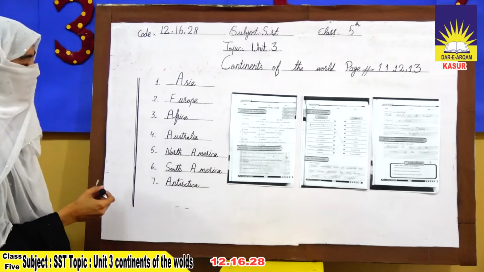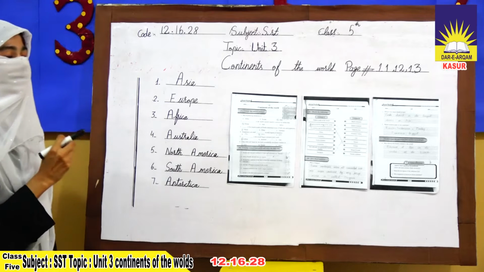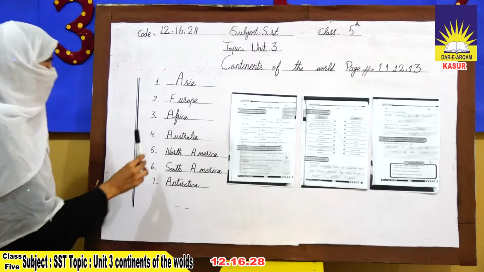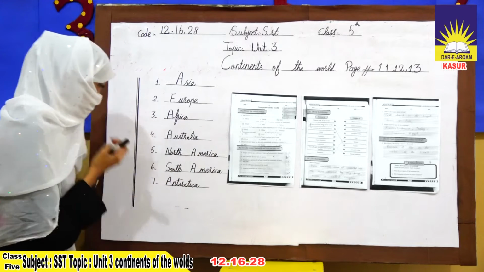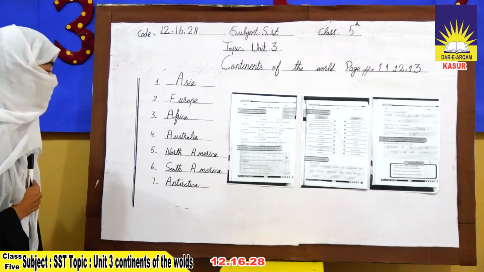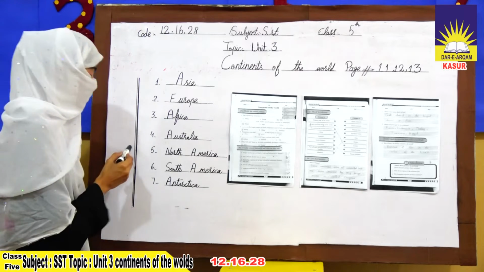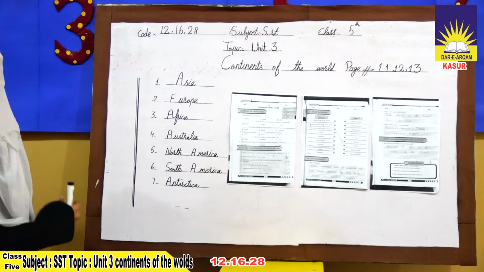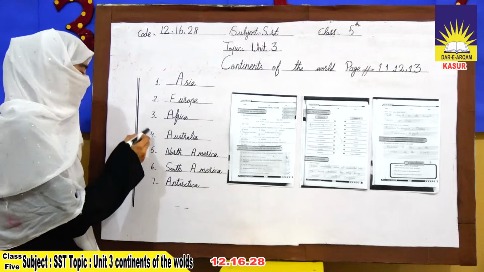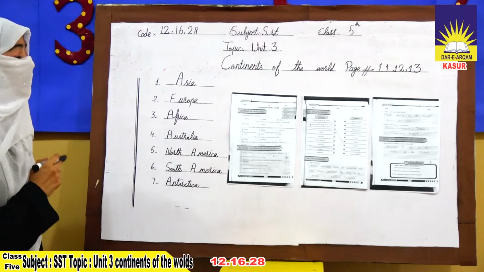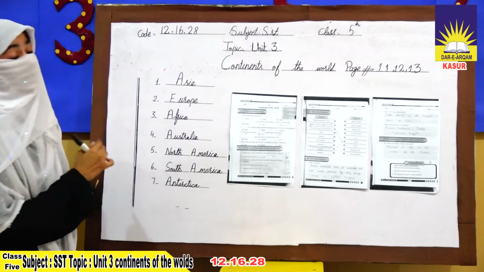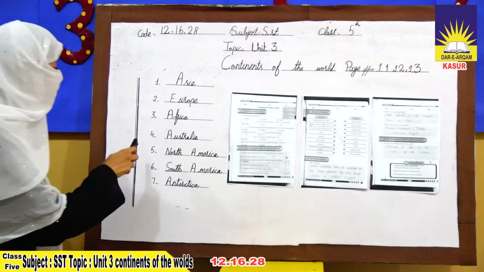Next, Australia. Australia is called the Island continent because of its size and isolated location. Isolated location means a lone location. It is one of the least populated, but at the same time it is the wealthiest continent in the world. Many unique species like kangaroo, koala, dingo are found in Australia. 5,700 species of animals are found in Australia, and 80% are unique and cannot be found anywhere else in the world.